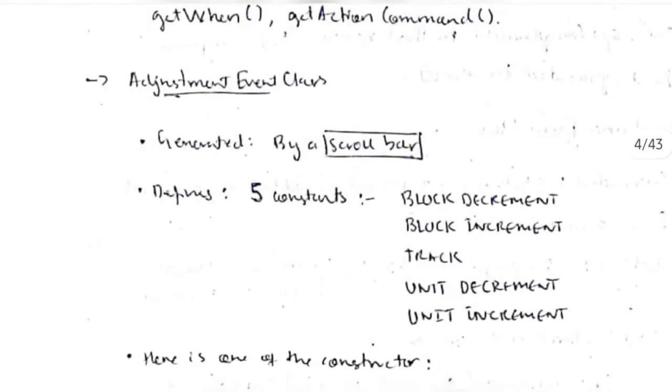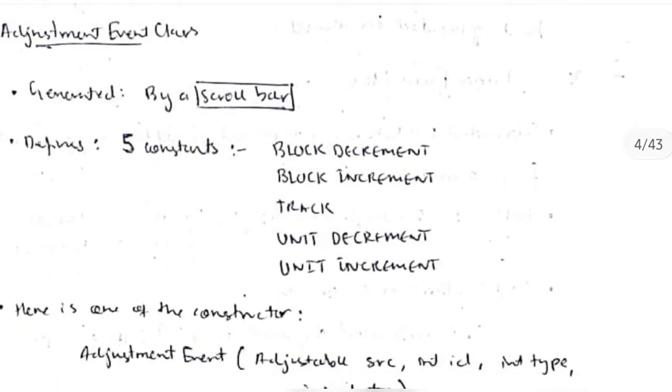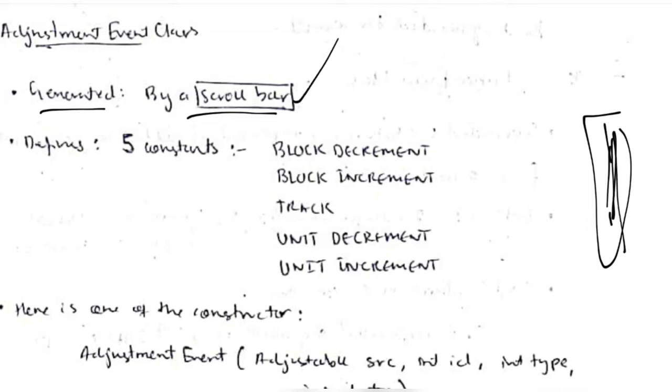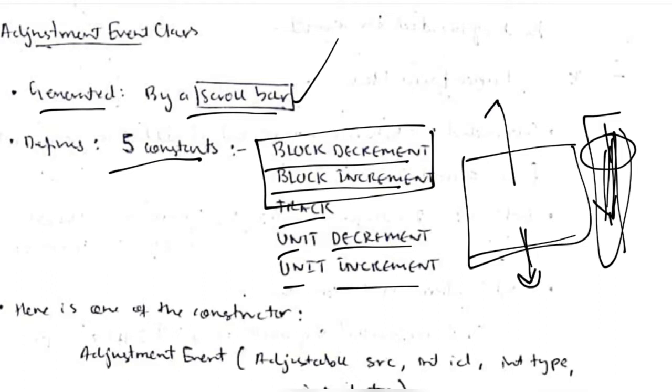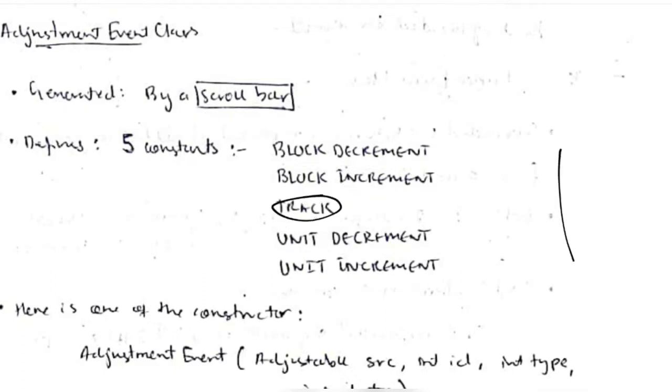Let's move on to the next one, which is the adjustment event class. It is generated by a scroll bar. When the scroll bar is moved up and down, at that time it is changed. There are 5 constants: block decrement, block increment, track, unit decrement, and unit increment. Block decrement and increment mean it is scrolled at a very fast speed, a block of screen scrolled up or down, whereas track keeps track of where the cursor is right now. Unit decrement and unit increment mean it moves up or down by 1 unit only.